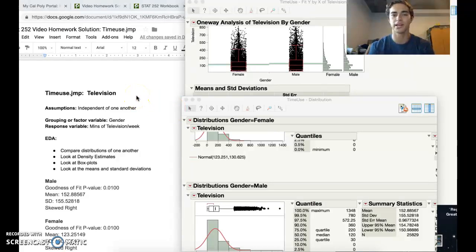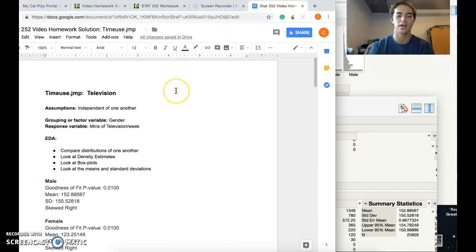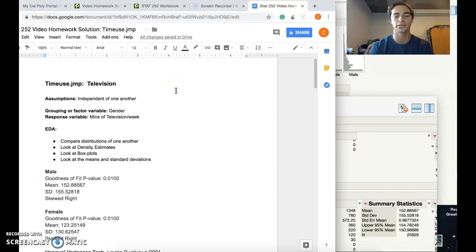So I'm supposed to assume that my reviewers have already read the problem, so we're just going to get straight into it. Except we're doing a two-sample test here. We're just comparing gender, male and female, with the minutes of television per week listed here. So we're going to have to make some assumptions here, and our assumption is going to be they're just simply independent of one another. Got to do that always when you're doing a two-sample test.